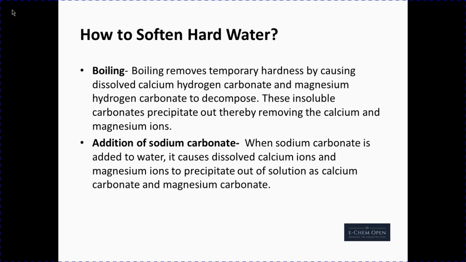How to soften hard water. Boiling. Boiling removes temporary hardness by causing dissolved calcium hydrogen carbonate and magnesium hydrogen carbonate to decompose. These insoluble carbonates precipitate out, thereby removing the calcium and magnesium ions. Addition of sodium carbonate. When sodium carbonate is added to water, it causes dissolved calcium ions and magnesium ions to precipitate out of the solution as calcium carbonate and magnesium carbonate.